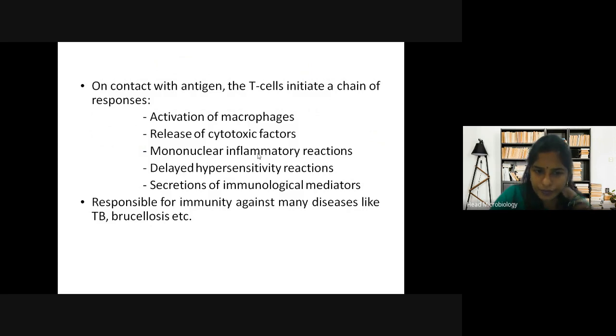It is responsible for immunity against diseases like TB and brucellosis. TB is tuberculosis. So the cellular immune response is responsible for immunity against these diseases.